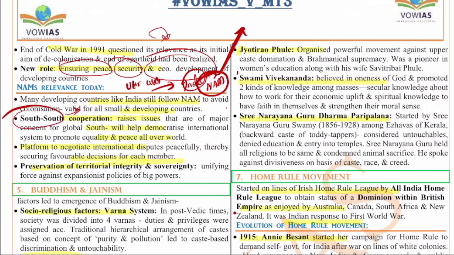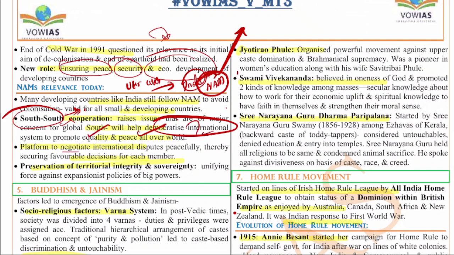The South-South means the countries which are in the southern hemisphere, they have to cooperate because they are the less developed countries. The countries which are in the northern hemisphere are developed, but the countries in the southern hemisphere are not much developed. So this South-South cooperation is very important, and this will help in democratizing the international order, and this will promote equality and peace all over the world.